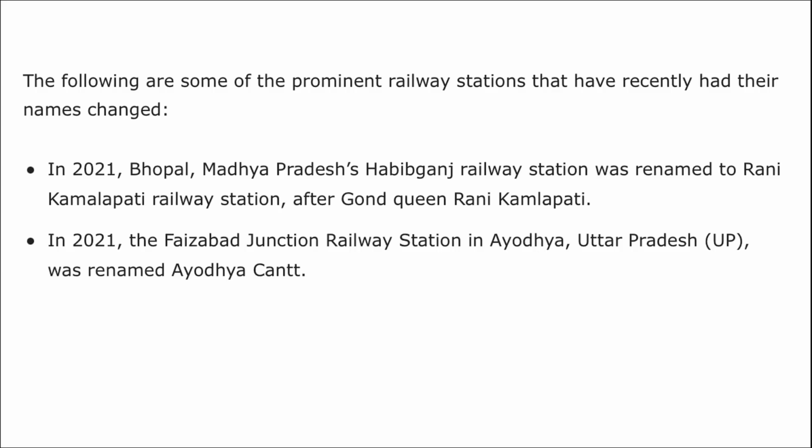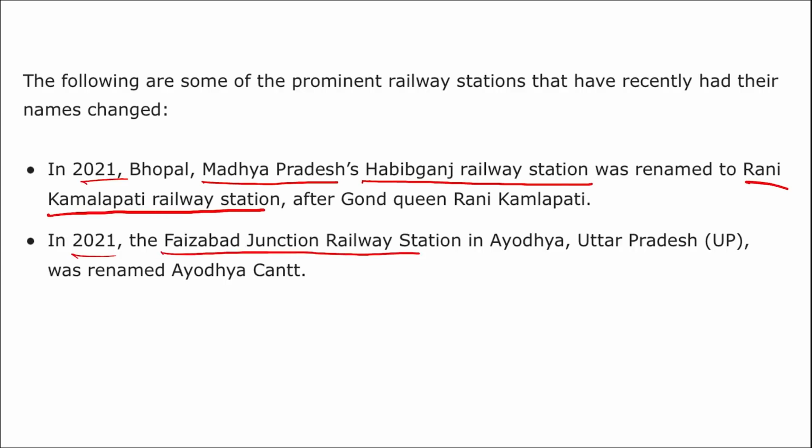All right. Then some other railway stations that have been renamed recently in 2021, such as Madhya Pradesh's Habibganj railway station, which was renamed to Rani Kamalapati railway station. Second, Faizabad Junction railway station that is located in UP was renamed to Ayodhya Cantt railway station. So do remember these two railway stations also, they were renamed recently. One is of Madhya Pradesh and the other is of UP.